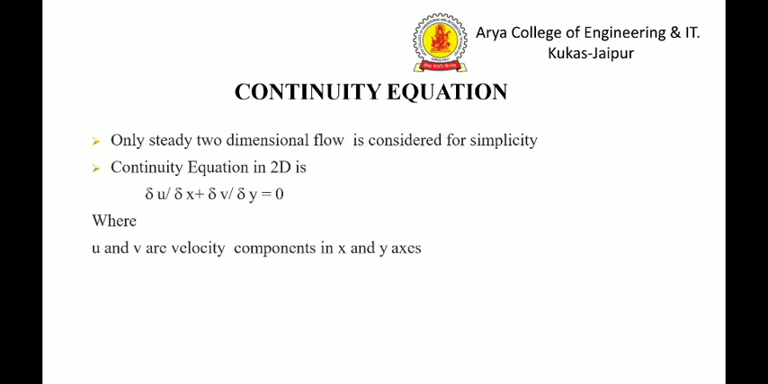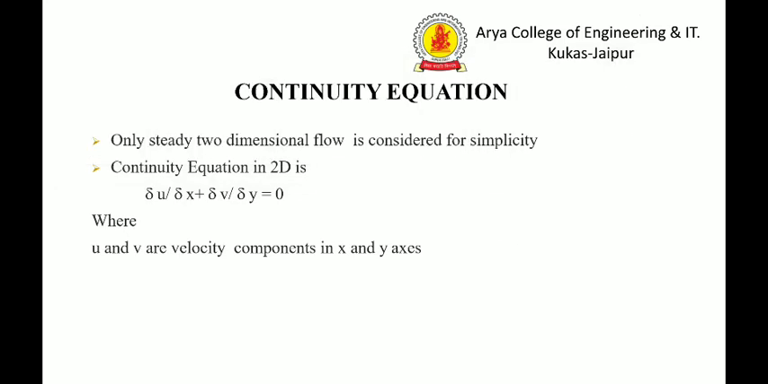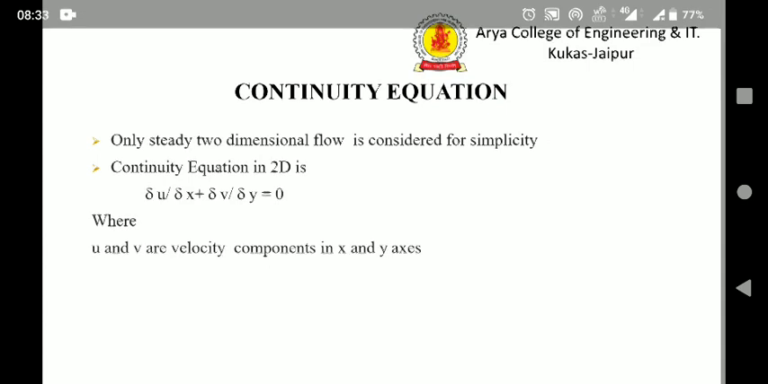Now at last we come to the continuity equation. Only steady two-dimensional flow is considered for simplicity. So the continuity equation in 2D is delta u by delta x plus delta v by delta y equals 0. Because it is a two-dimensional equation, we will consider only u and v. In the above equation, u and v are the velocity components in the x and y axes.